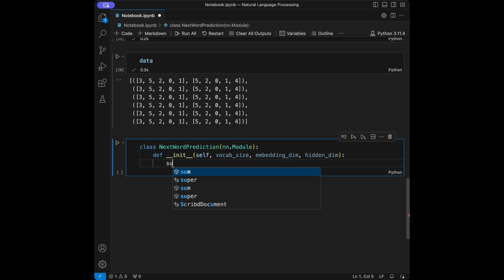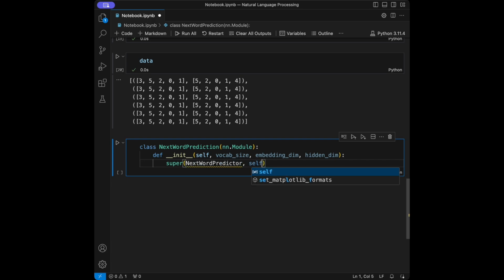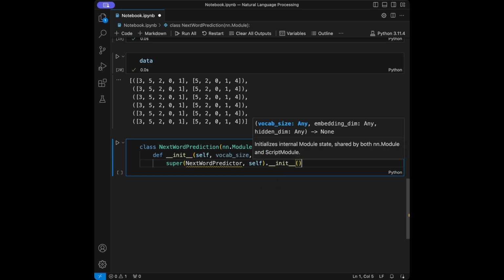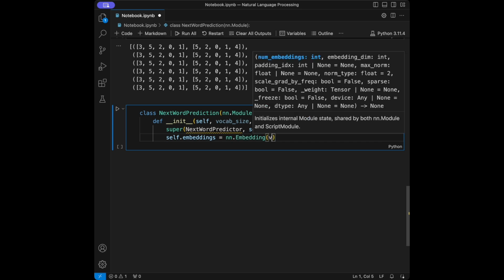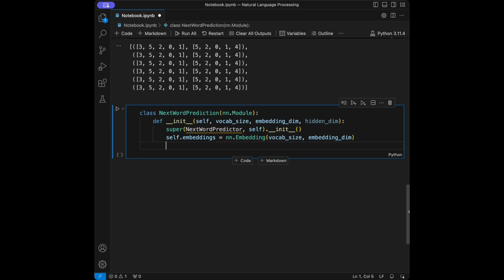And we will say super NextWordPredictor, self.__init__. After this initialize, we will say self.embeddings, and it's going to be nn.Embedding, vocab size and embedding dimension like this. By the way, it needs to be Predictor for matching them.